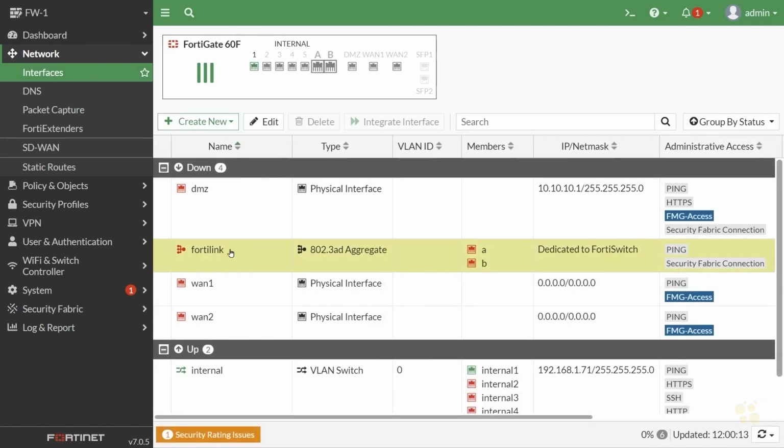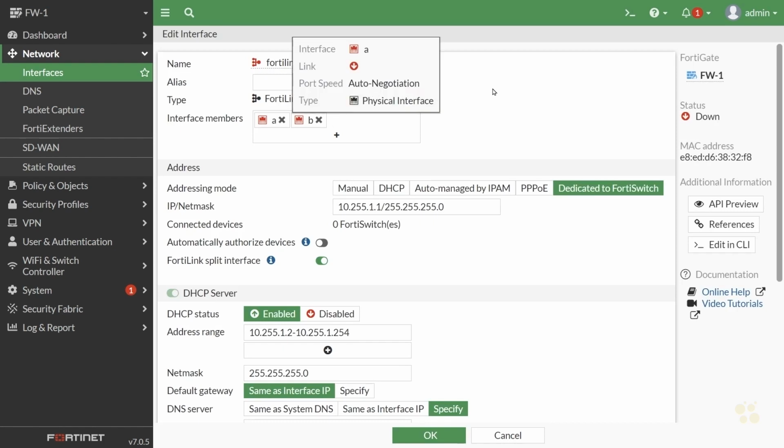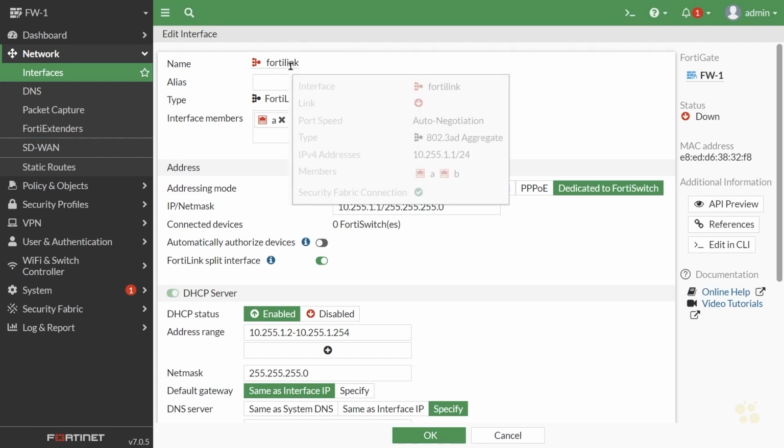And right here, we have this interface called FortiLink. So let's edit this interface. We can do that by either double-clicking on it here, or we could highlight it and click on Edit. Either way is great. So here's what this says. We've got this interface called FortiLink, F-O-R-T-I-L-I-N-K. It is an aggregate interface, and what that means in English is that we can do link aggregation. We can have 2 physical interfaces that make one logical connection to the other device. And at the moment, we have these 2 interfaces, A and B, that are associated with this logical FortiLink interface.